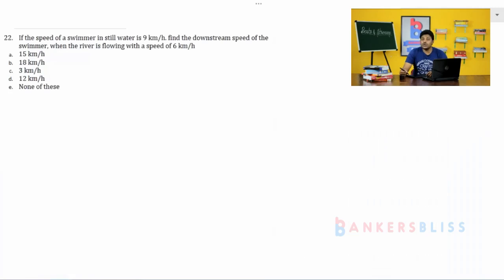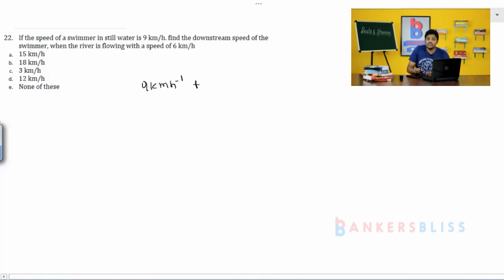Downstream means towards the flow of the water. So towards the flow means we have to add their speed. So 9 km per hour, that is the speed of the boat in still water, plus towards the flow, that is downstream, 6 km per hour. If you add both, you end up with 15 km per hour. So option A is the right answer.